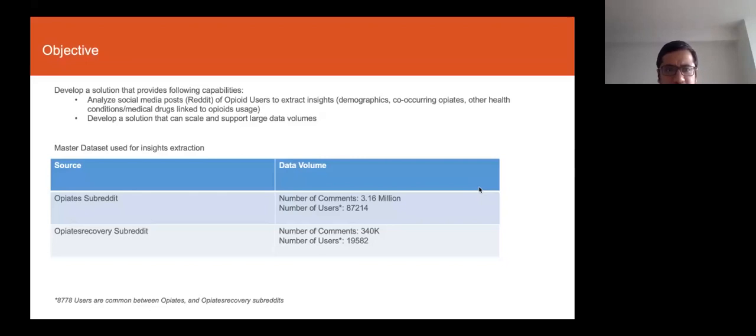In terms of the data sets, we are using multiple levels of data sets. Some data sets are used for prediction, some data sets are used for model training. I'll go over those details in the next few slides. But in terms of the prediction, what I mean is the actual data which we're using to extract insights. We're using two subreddits, the opioids subreddit as well as the opioids recovery subreddit. In total, we are extracting roughly 3.16 million comments from the opioids subreddit and roughly 340,000 comments from the opioids recovery subreddit. And these are the number of distinct users that you can see on the screen for each respective subreddit.